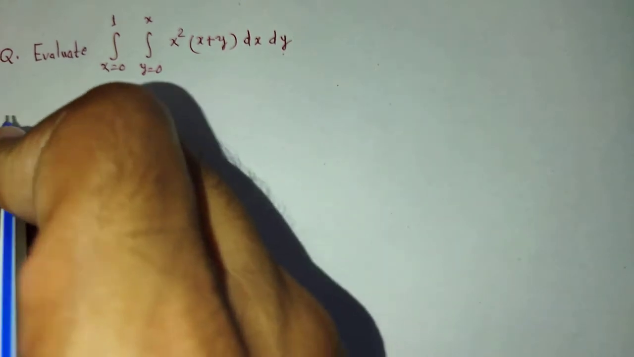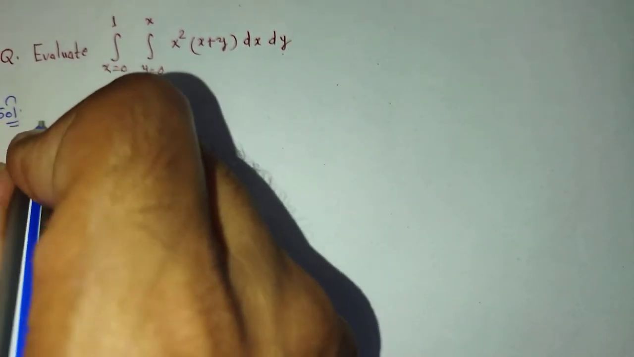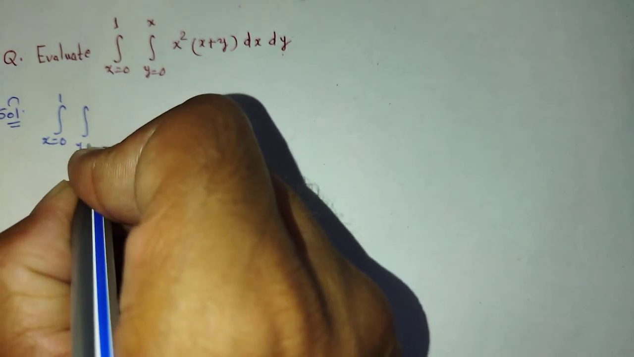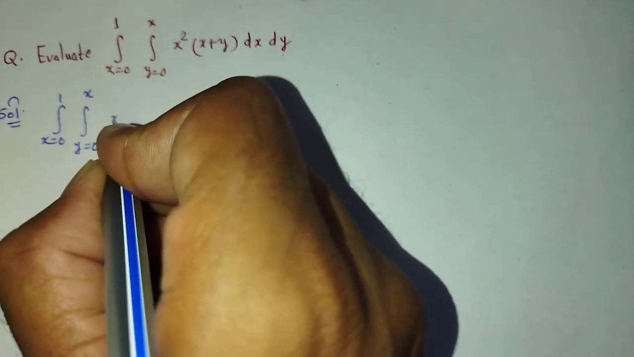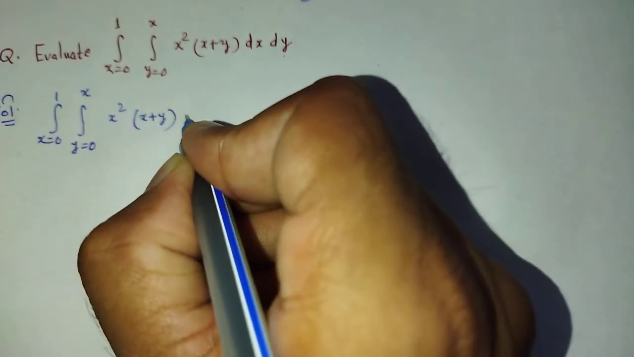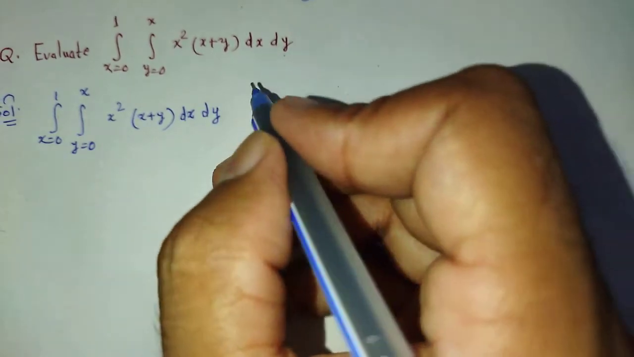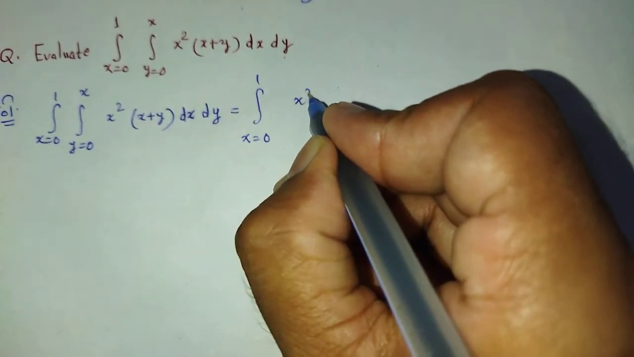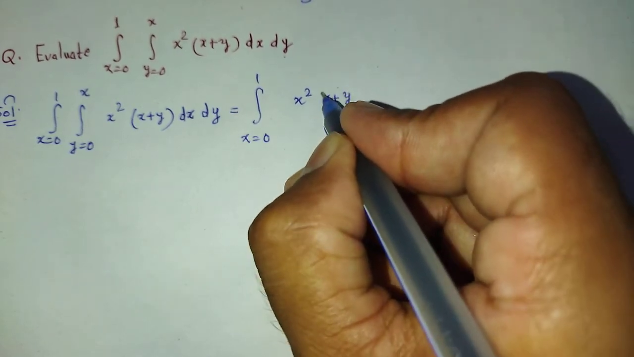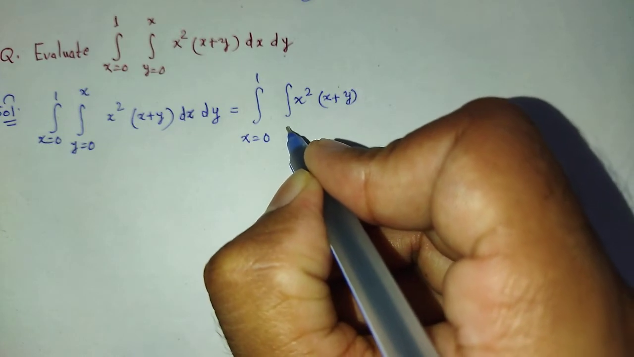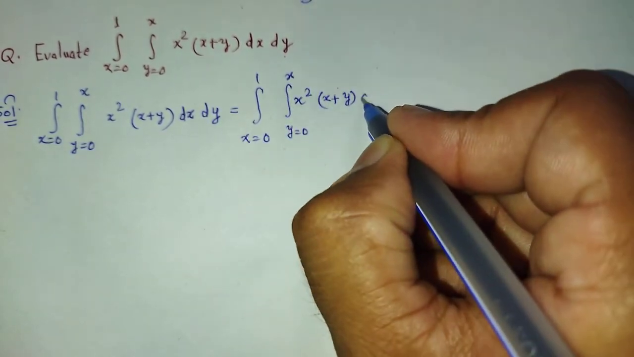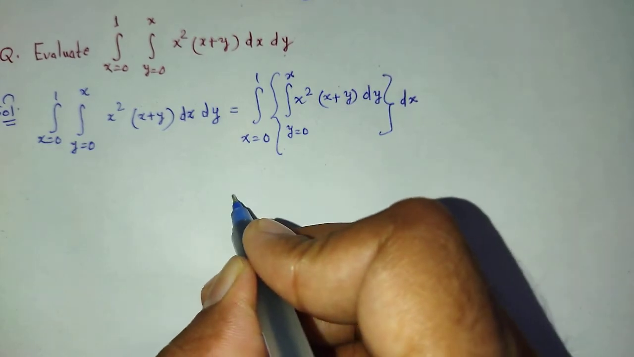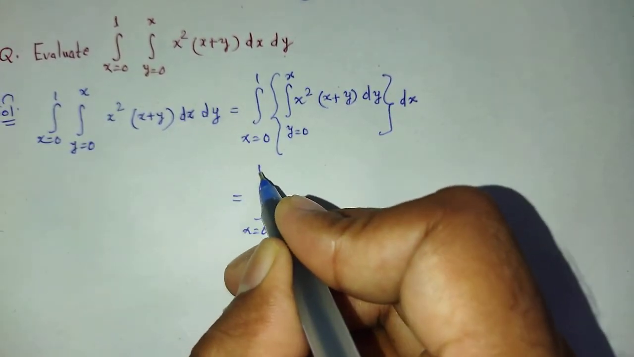We can easily solve this. Solution: integration from x equal to 0 to 1, integration from y equal to 0 to x, x square times x plus y dx dy is equal to integration x equal to 0 to 1, first with respect to y, that is x square times x plus y, integration over y equal to 0 to x dy, giving x as constant.